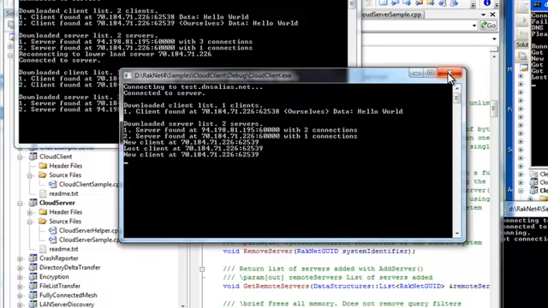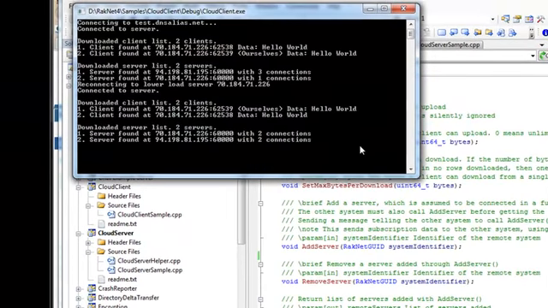If I disconnect the client, because I subscribe to the client updates, eventually the system will detect the timeout and tell me of the disconnection of that client.